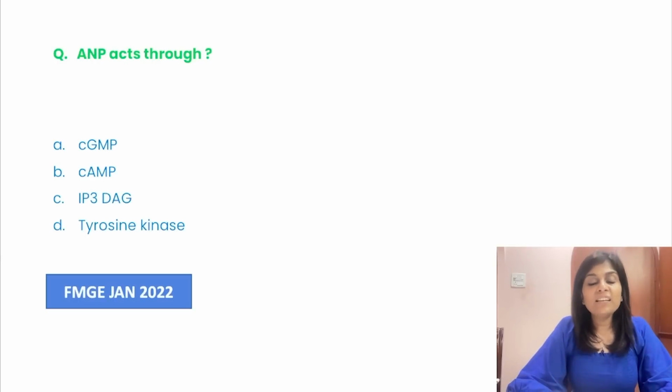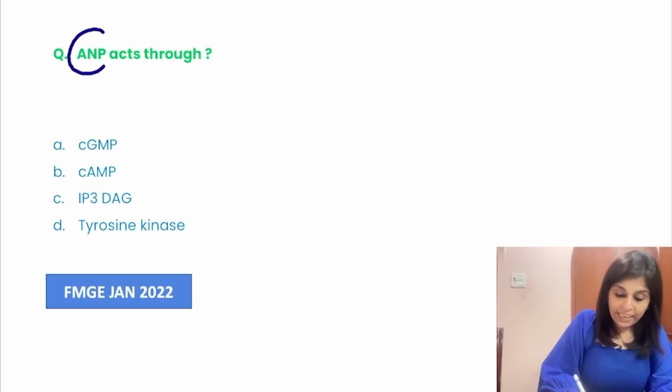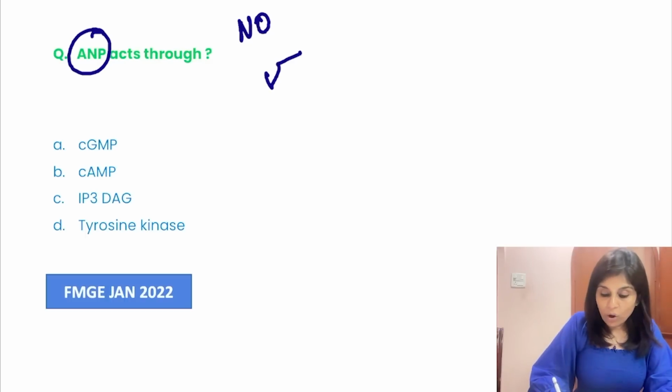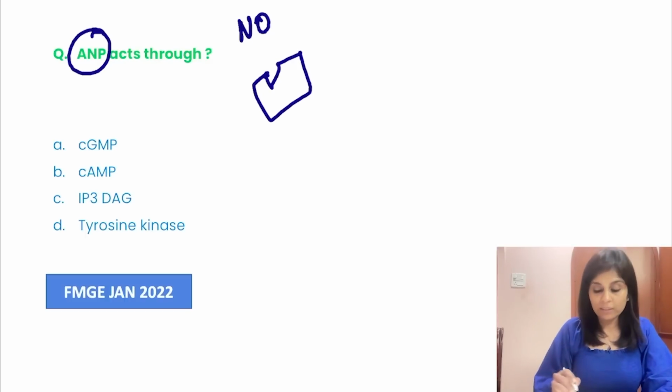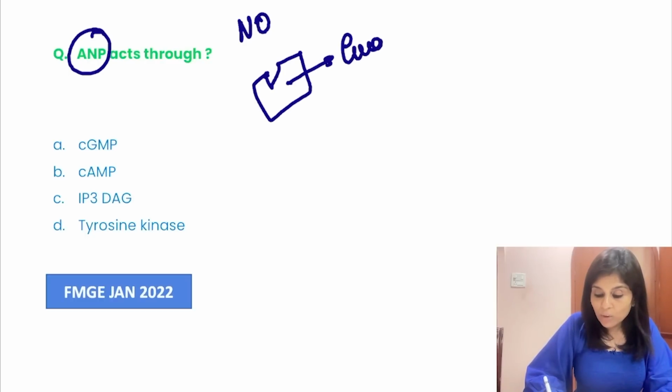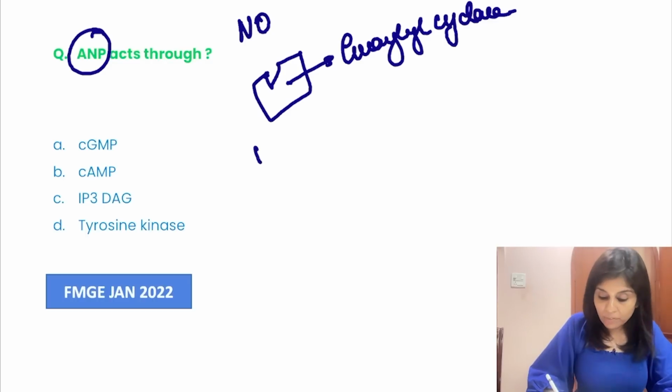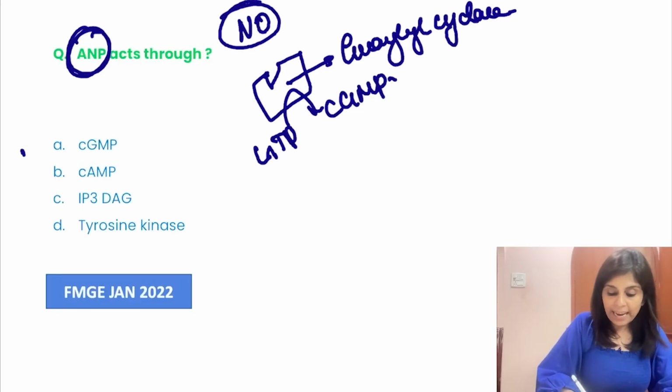A Jan 2022 MCQ. Atrial natriuretic peptide acts through what? Both atrial natriuretic peptide and nitric oxide act on a receptor. They go and bind to a receptor, and this receptor has got guanylyl cyclase activity. Adenylyl cyclase converts ATP to cyclic AMP. Guanylyl cyclase converts GTP to cyclic GMP. So ANP and nitric oxide act through what?